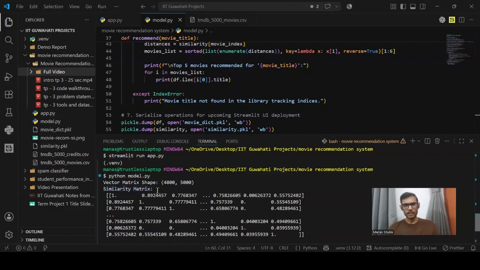When we examine each row in the similarity matrix, every calculated value sits strictly between 0 and 1. A score approaching 1 indicates highly overlapping tag directions, while a score near 0 means two movies share virtually zero keywords or genres in common.